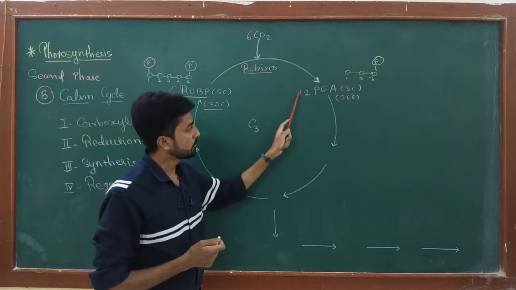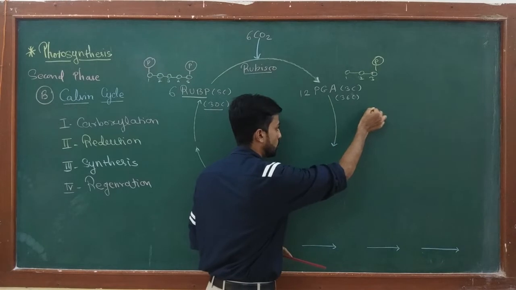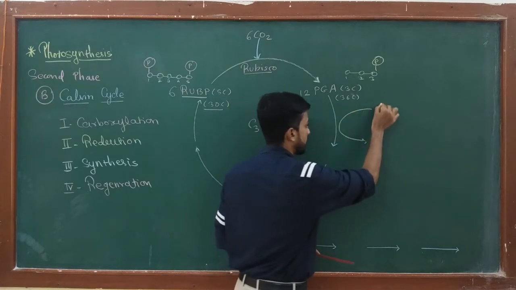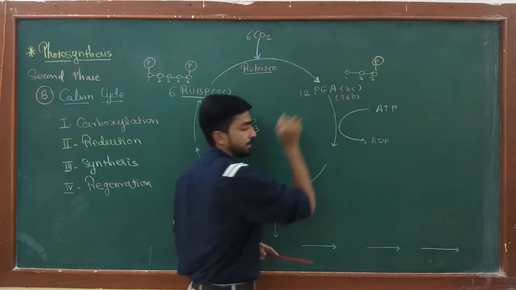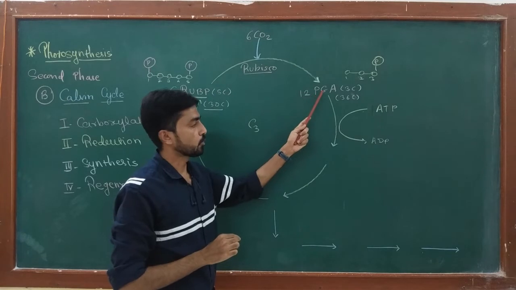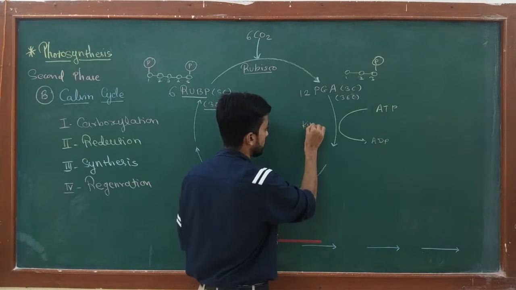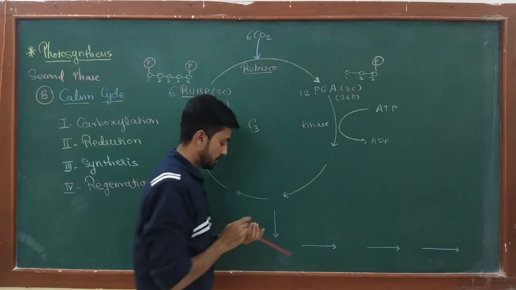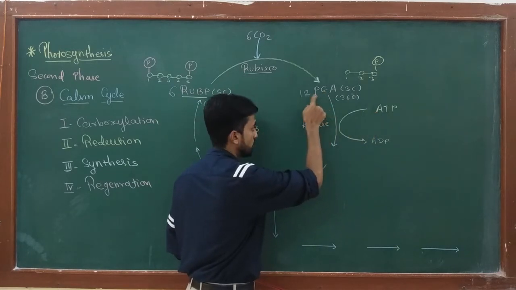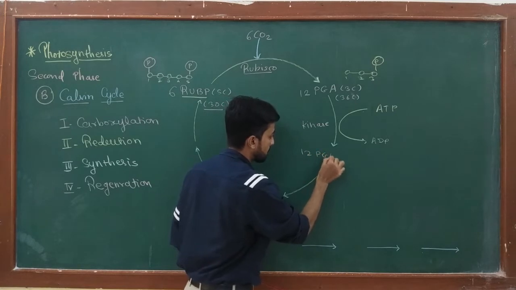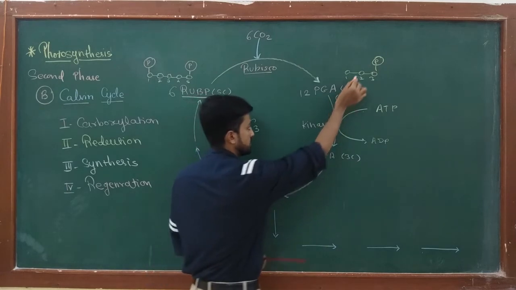Okay, now after production of the 12 molecules of PGA, the phosphate group of the ATP is transferred onto the PGA molecule by the enzyme phosphoglyceric acid kinase. We know that kinases are enzymes which play a role in transferring phosphate groups. So this enzyme transfers a phosphate group from the ATP onto the PGA. Okay, so we know that 12 PGA molecules are present. Each molecule is of 3 carbon. Okay, and the structure of PGA is like this.